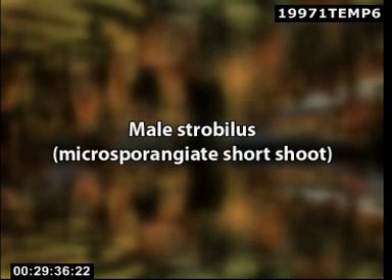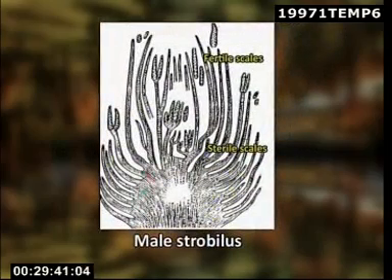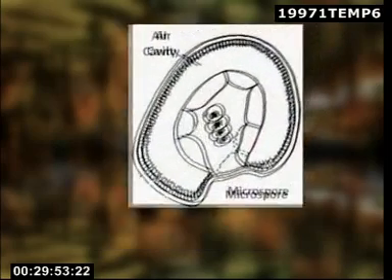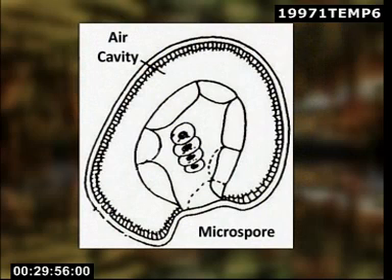It is also known as microsporangiate short shoot and consisted of a central axis with a large number of spirally arranged scales. The proximal scales were sterile and distal fertile ones possessed 4, 6 or more finger-like microsporangia or pollen sacs. The microspores had an equatorial bladder or an air cavity called saccus enclosed by the exine.